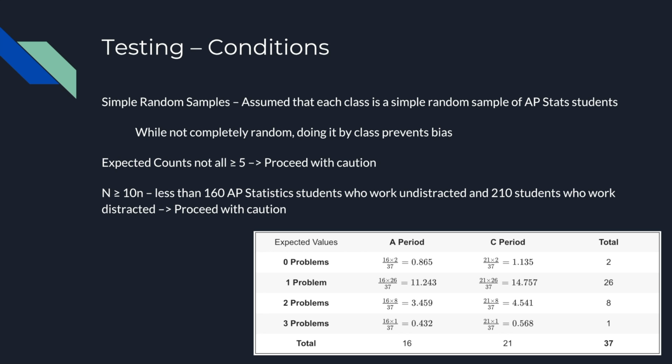And the final condition was the large counts condition, which our experiment likewise did not satisfy because we weren't sure if there were more than 160 AP Statistics students who work undistracted on a regular basis and 210 AP Statistics students who work undistracted on a regular basis. And likewise for this condition, we had to proceed with caution.